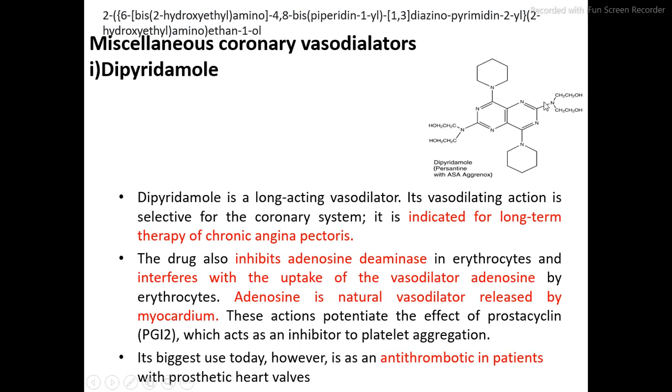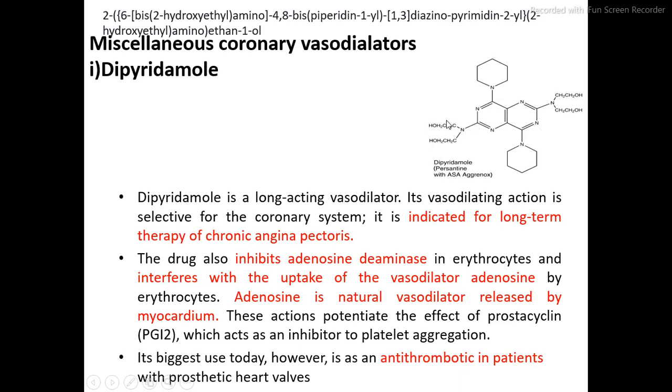So to this side and to this side, all these four aliphatic chains, they are same. So we'll start from one of these aliphatic chains. So we'll start with this. So carbon number 1, carbon number 2. So 2 dash, 6 dash, 1, 2, 3, 4, 5, 6, 6 dash, bis.